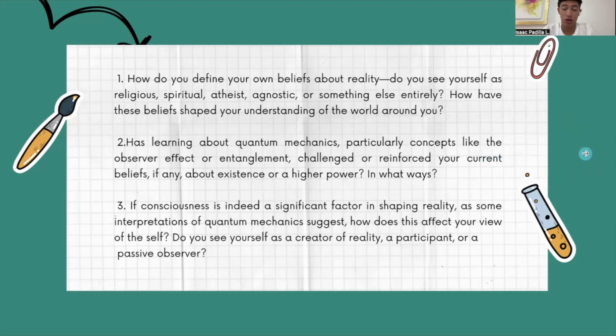It is up to us and up to our values how our consciousness will react to certain situations. I see myself as a participant in a reality of the universe. I participate in this reality, but I'm the creator of my own reality. Yes, I said before, we forge our destiny, but our destiny depends on us. So yeah, I feel like we are participants of the reality of the universe.